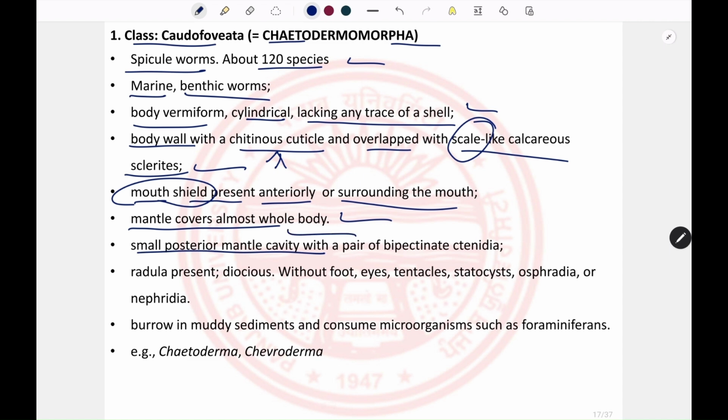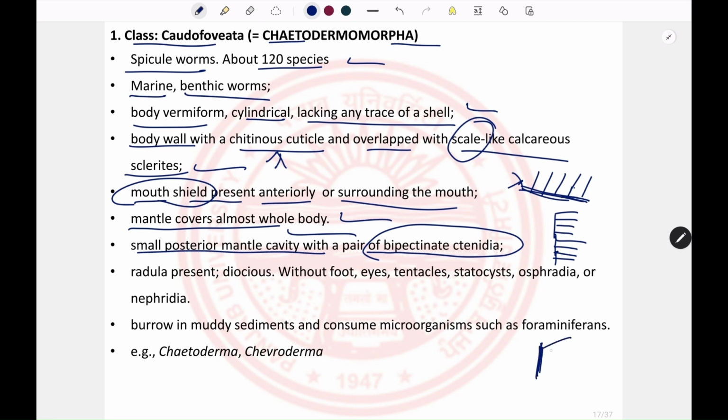There is a small posterior mantle cavity that contains the bipectinate ctenidia, the gills, which are present on the mantle surface. A gill that is present on a single side of the tissue is known as a monopectinate gill. However, if this is the surface and gills are present on both sides, this kind of gill is known as a bipectinate gill. And the radula is present in this case.